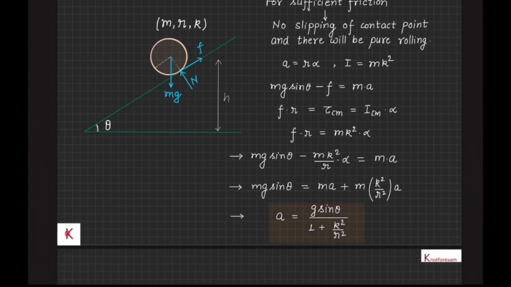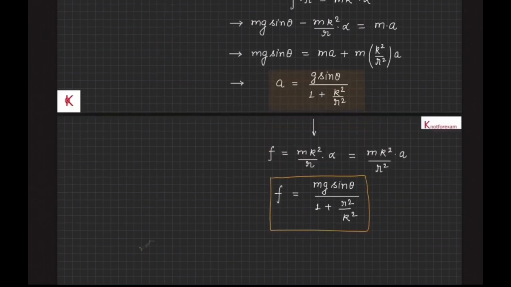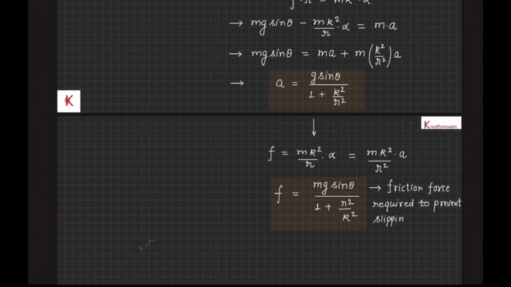And from the above relation, F will be mk square by r square into a, that will come out to be mg sin theta upon 1 plus r square by k square, which is the required friction force to prevent slipping or maintain pure rolling.